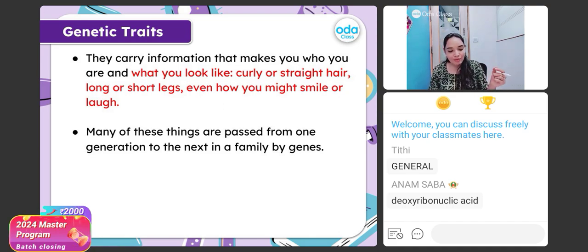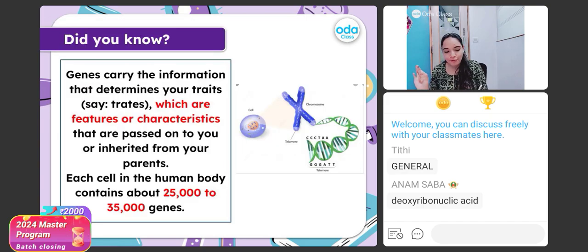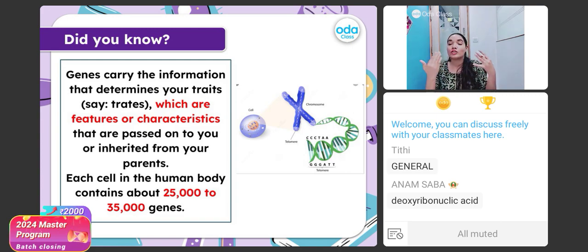Now, students, I would like to tell you one amazing fact about the genes. As I told you, genes carry the information that is going to determine your physical traits as it is passed from our parents to us. You need to remember that each cell in the human body contains about 25,000 to 35,000 genes. How many, students?